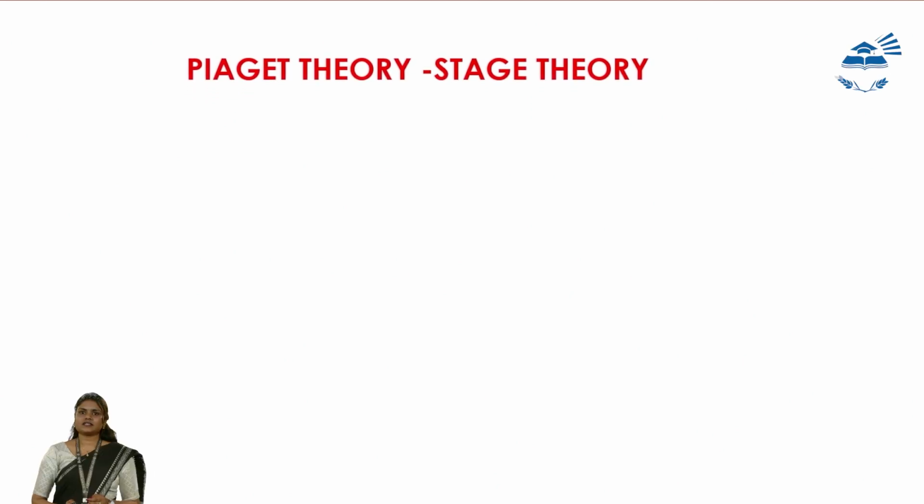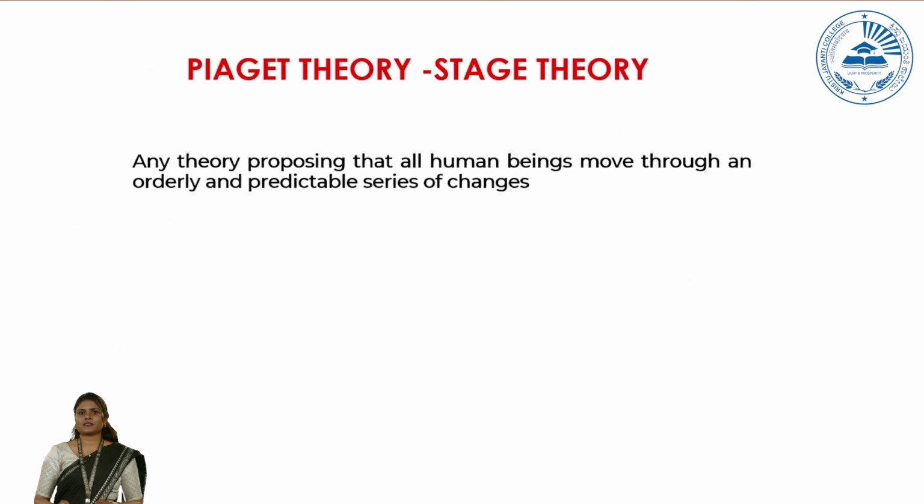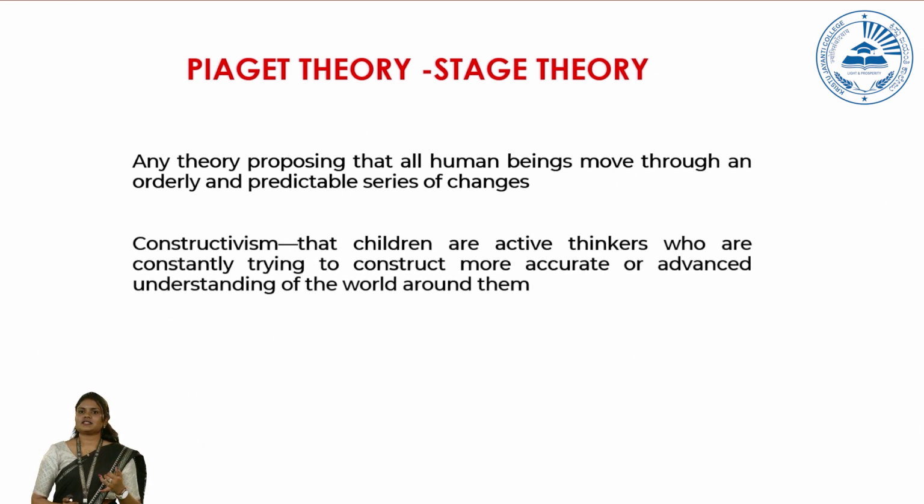Alright, Piaget theory is called the stage theory. Now why stage theory? It's because those theories that propose that all human beings have to move through an orderly or predictable series of changes are considered to be stage theories. Most of the time, these stage theories have 3 major criteria. One is that every person will go through a proper series of stages. Second is that those series of stages will take place in a particular set of ages. And the third criterion is that those changes are irreversible.